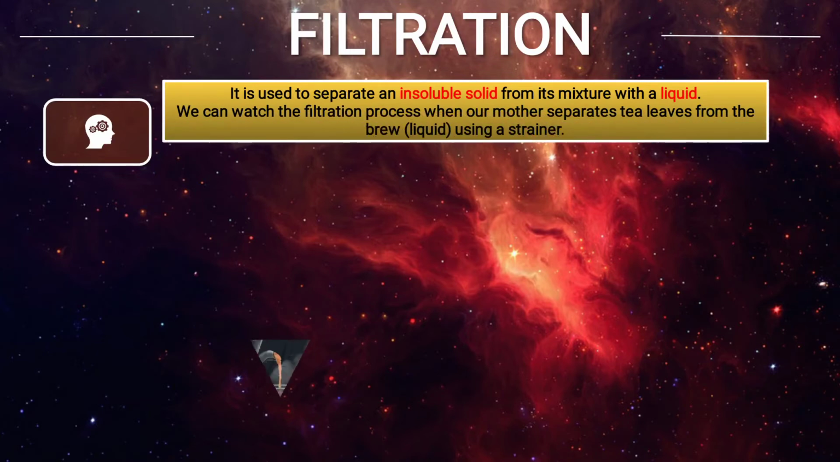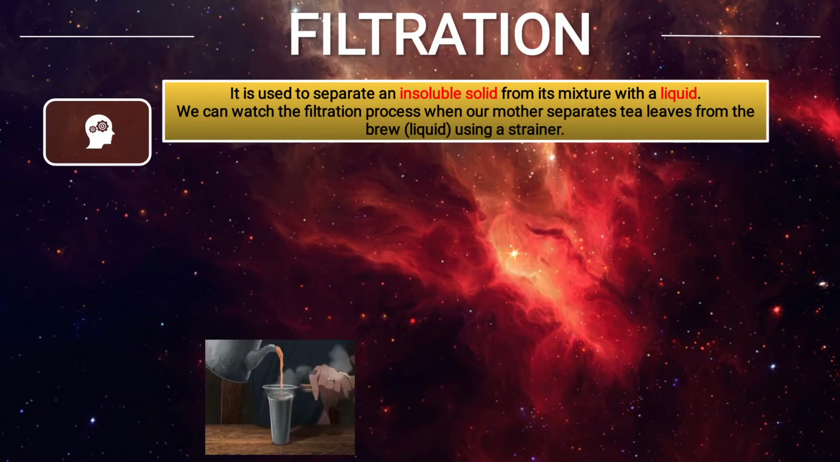Filtration. It is used to separate an insoluble solid from its mixture with a liquid. We can watch the filtration process when our mother separates tea leaves from the brew liquid using a tea strainer. As you see in the image, with the help of the tea strainer, channi, the tea is filtered. Tea leaves will remain in the strainer and tea will be collected in the glass, as you see in the image.